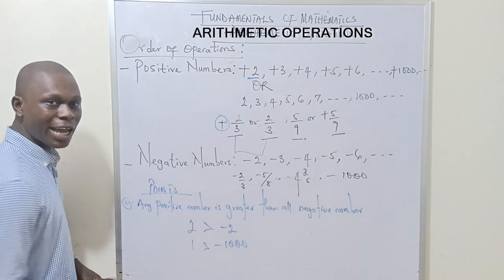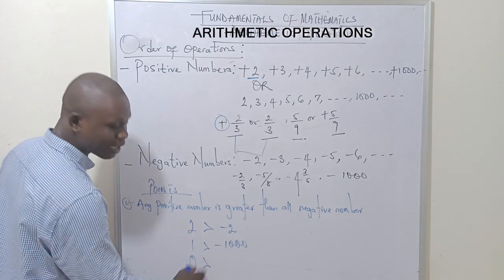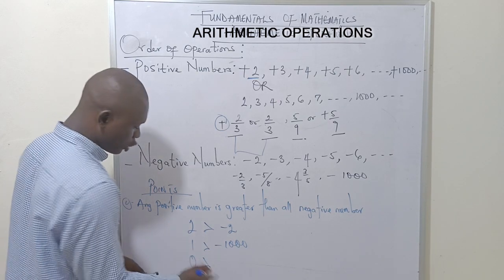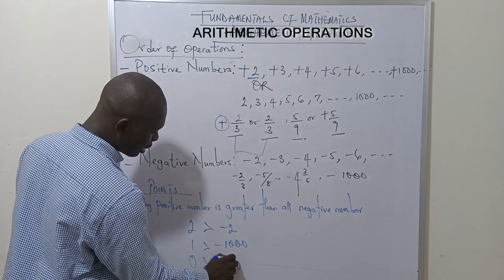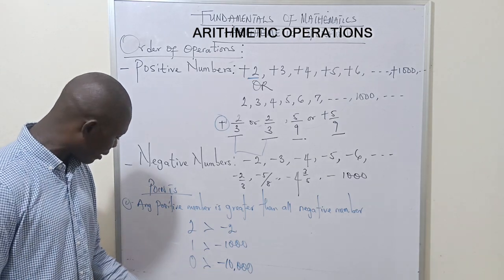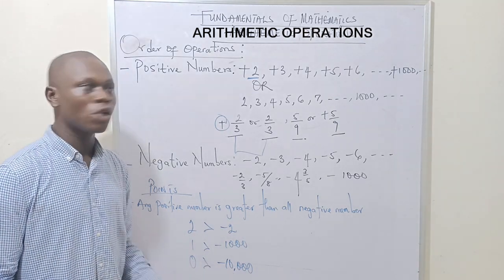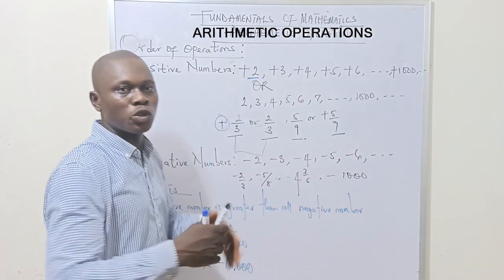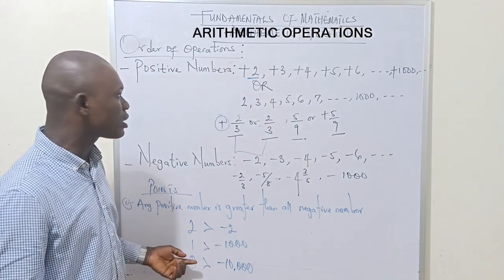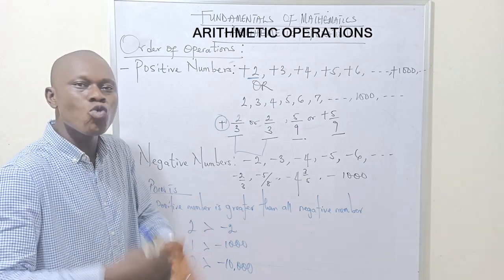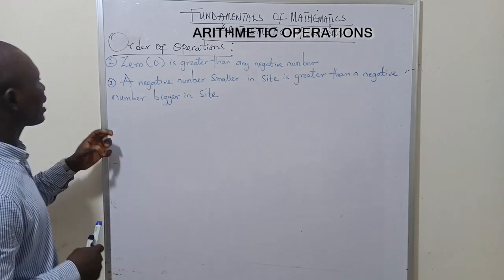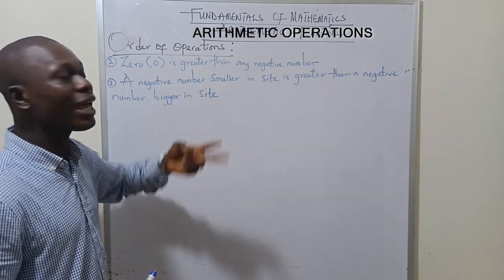And you should also recognize the fact that 0 is greater than any negative number, no matter how big that number looks. That is, your 0 here is greater than what? It is greater than minus 10,000. So no matter how big that number looks, you should always note that all positive numbers are always greater than what? The negative numbers.